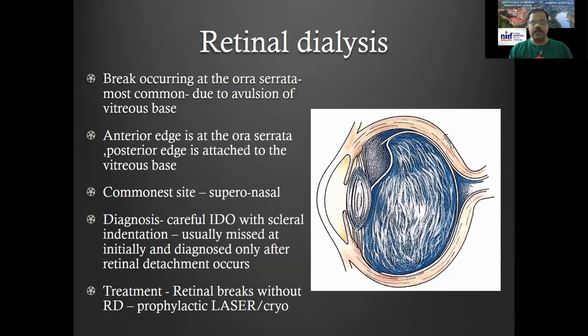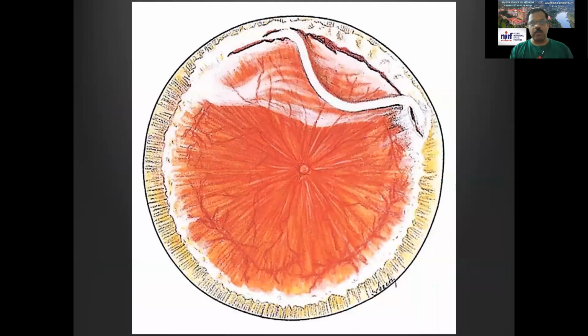Retinal dialysis is actually avulsion of the retina right from the ora serrata. The anterior edge is the ora, which is the peripheral-most extent of the retina. The commonest site in terms of a traumatic dialysis is supranasal. Indirect ophthalmoscopy can be done to pick that problem up.